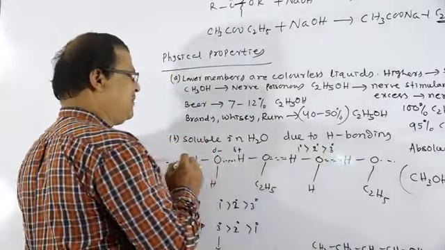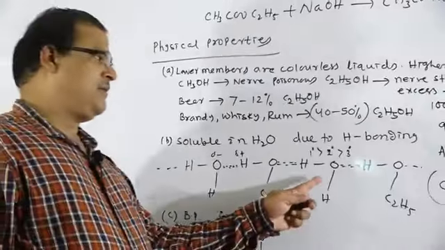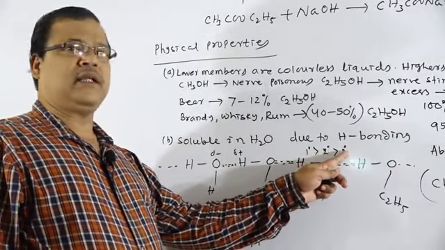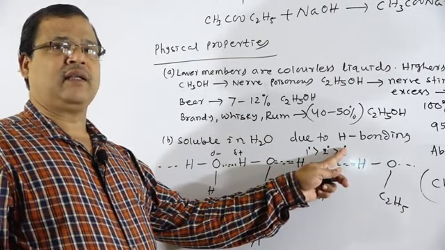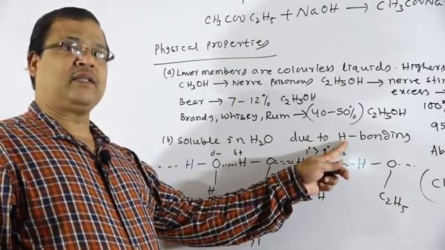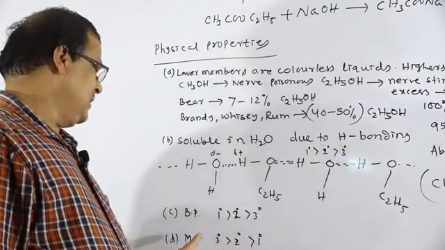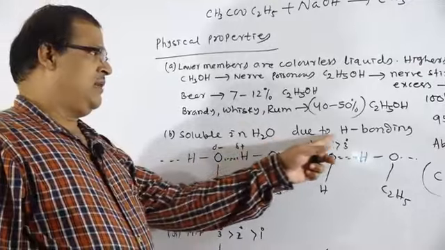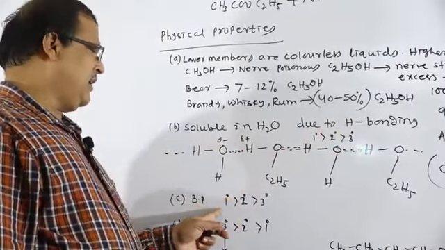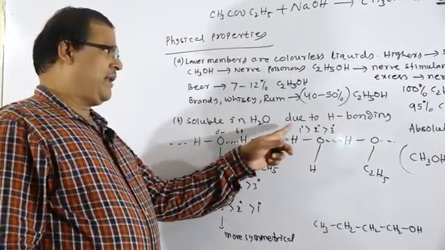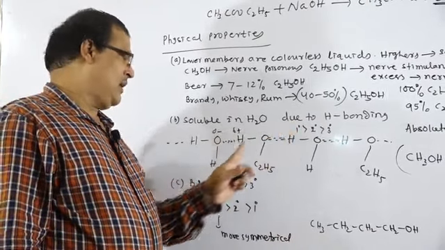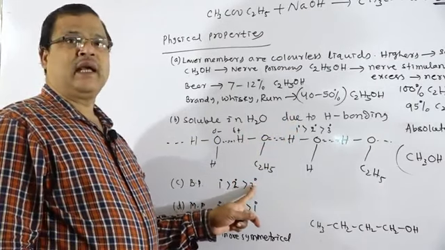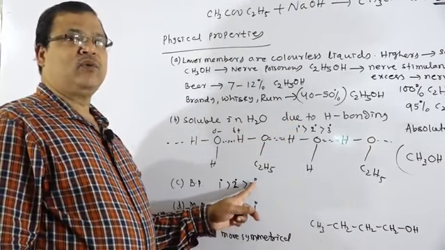Hydrogen bond formation is maximum in primary, then secondary, then tertiary alcohols, because tertiary alcohols are more symmetrical. The solubility trend and boiling point trend are the same. So, primary alcohols are more soluble and have a higher boiling point than secondary and tertiary, because tertiary alcohols are more symmetrical.